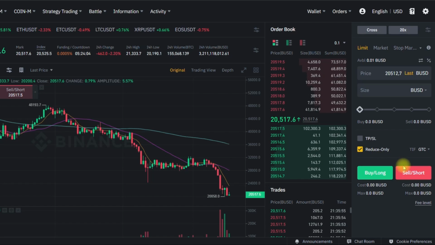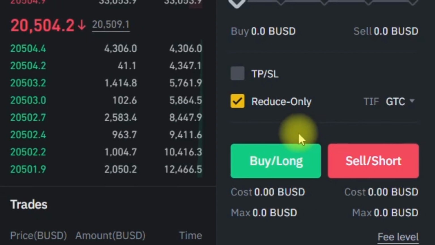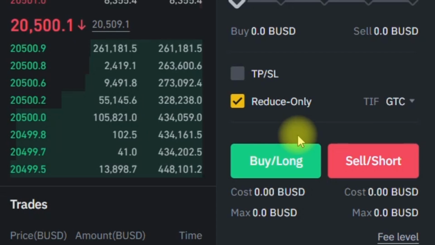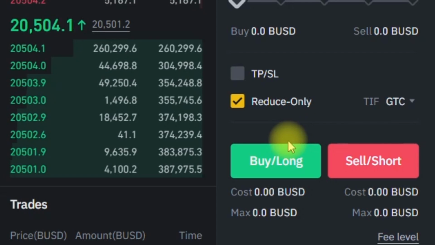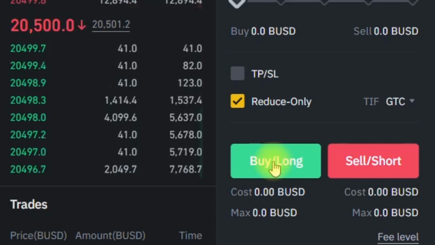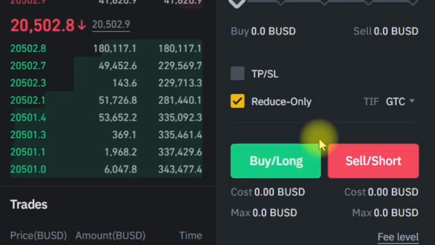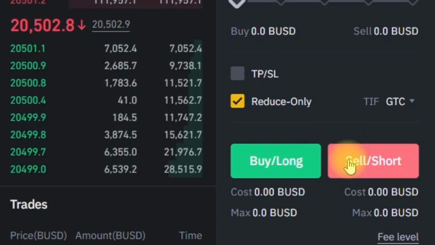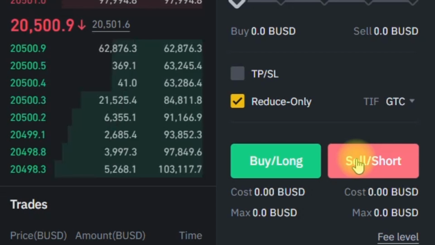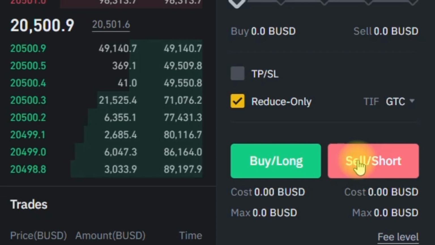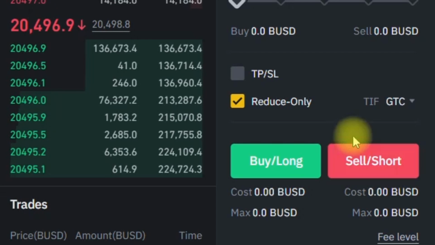In my opinion, long and short trades are the most unique features. Thanks to these options, you can earn not only when the coins are rising, but also when they are falling. So, when you open a long trade, you need the coin in your trading pair to rise in order to make a profit. If you open a short trade, it is the opposite. As the coin drops, you will earn. However, remember that if the coin you choose increases when you open a short trade, you will lose this time.